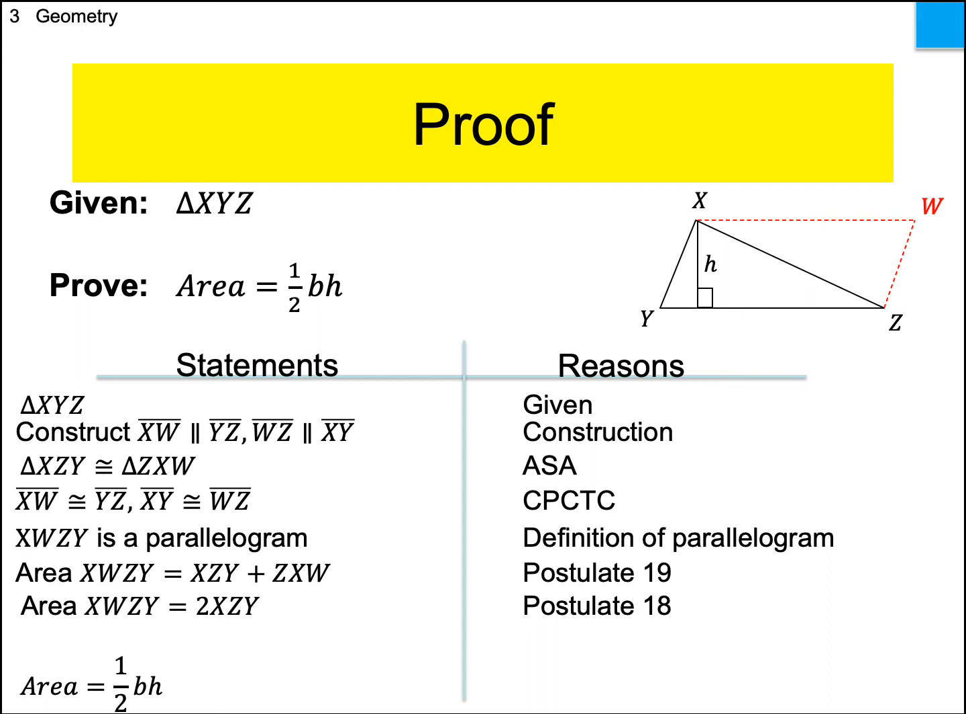All right. So let's see. We got the area of a parallelogram is equal to 2 times the area of one of those triangles right there. Well, I know what the formula for area of a parallelogram is. Area of a parallelogram is base times height. Therefore, all I got to do now is simply divide both sides by 2, and I get that the area of a triangle is one half base times height.